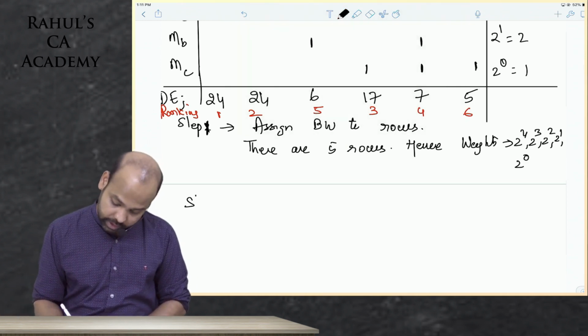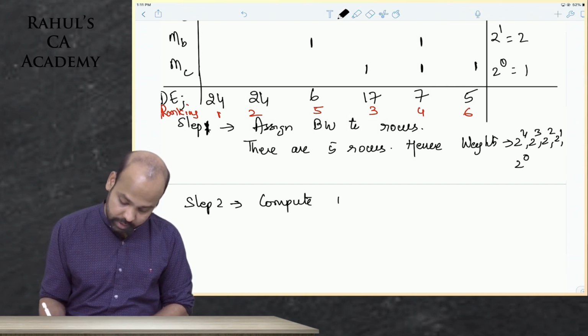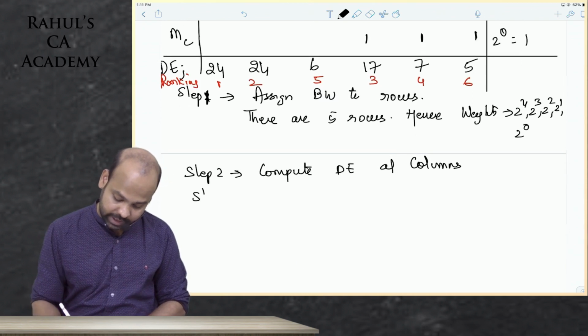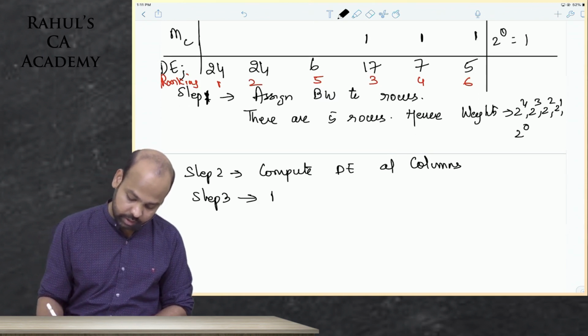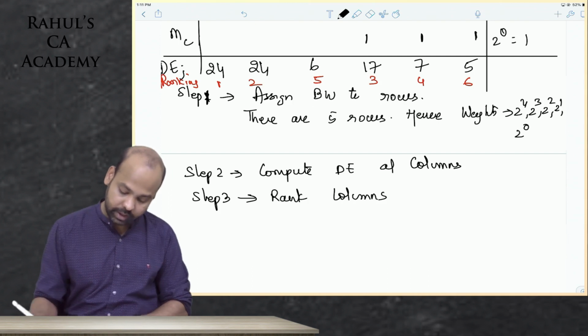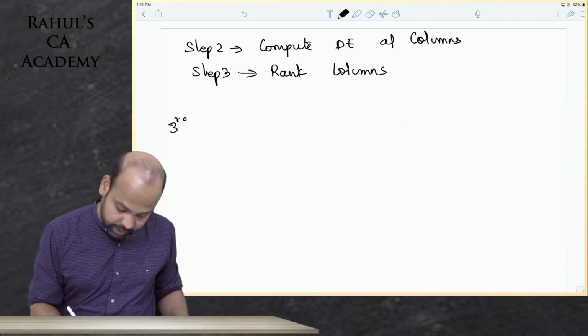I'll just write here. Step 2 was to compute decimal equivalents of columns. The next step that we performed was to rank columns on the basis of the decimal equivalents. I've been writing this again and again. The third matrix is what we are presenting now.